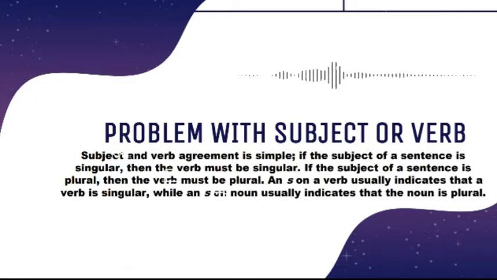Now we go to problems with subject-verb agreement. Subject and verb agreement is simple. If the subject of a sentence is singular, then the verb must be singular. If the subject of a sentence is plural, then the verb must be plural. An S on a verb usually indicates that the verb is singular, while an S on a noun usually indicates that the noun is plural. And don't forget irregular plurals of nouns such as women, children, and people.